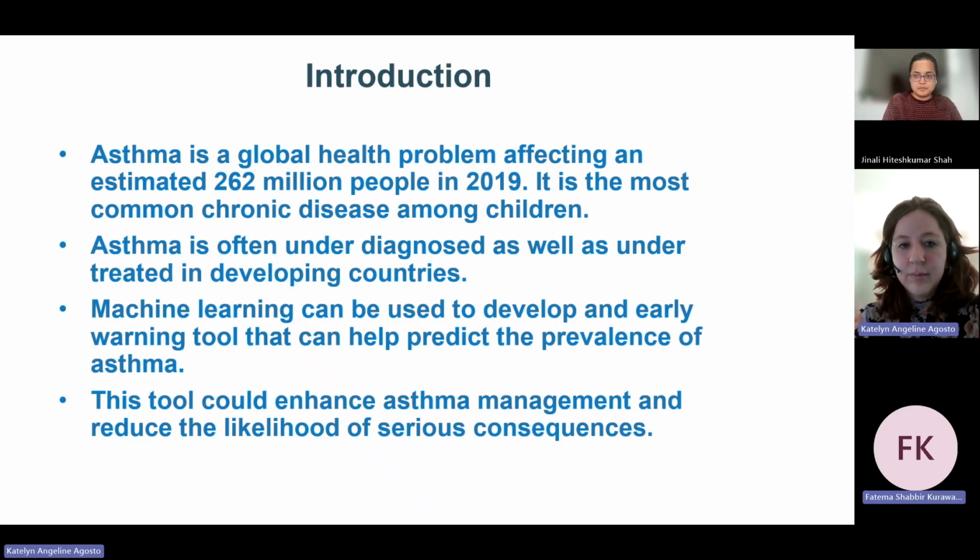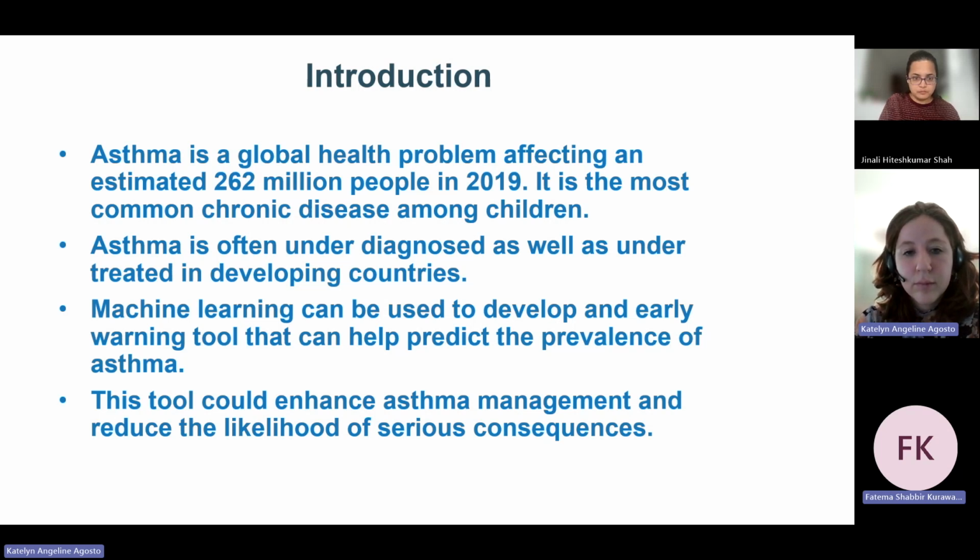We're going to talk a little bit about asthma. It's a global health problem affecting an estimated 262 million people in 2019. And what's more interesting is it is the most common chronic disease among children. And it is often underdiagnosed as well as undertreated in mostly developing countries. So not a lot of people even know that they have asthma, and so it's hard for them to control the symptoms and manage the symptoms as well.